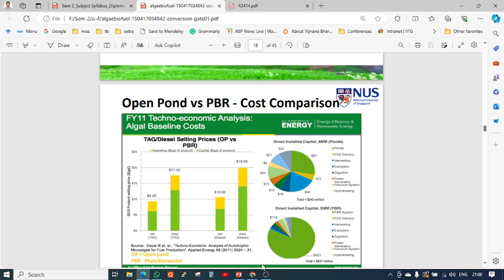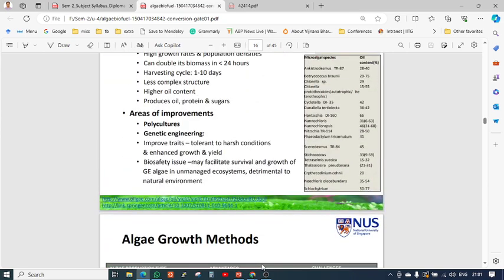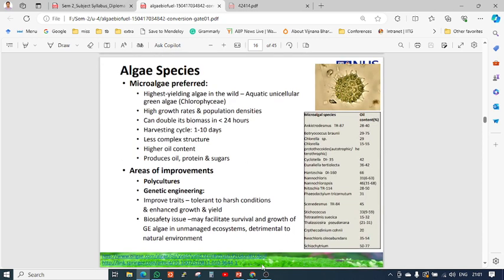Another important question is: why algae, not other plants? Why is algae focused on for the production of biomass or biochar? It does photosynthesis. These are a few points. It can double in 24 hours. Higher growth rate. The harvesting cycle is also very short, and it is easily harvested. Fewer structures, more energy efficient. So these are some points.